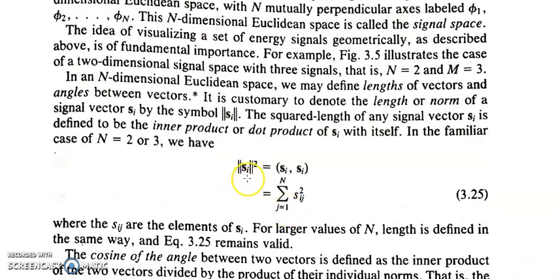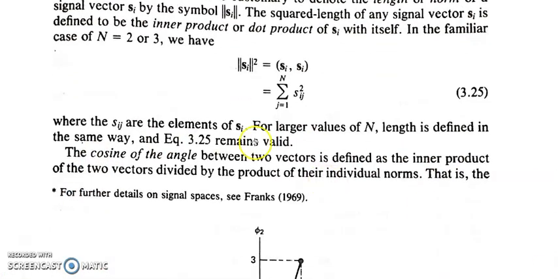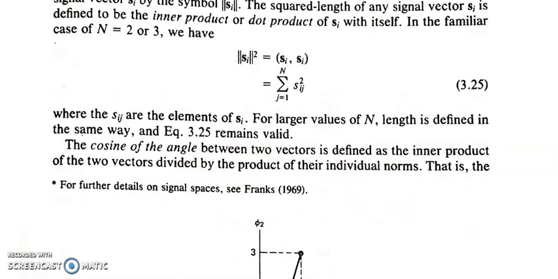If I write the norm of S_i squared, it can be written as the inner product of S_i with S_i, which is the sum over j from 1 to n of s_ij squared, where s_ij are the elements of S_i. For larger values of n, length is defined in the same way. Then the cosine of the angle between two vectors is defined as the inner product of the two vectors divided by the product of their individual norms. So first you have to find the inner product of the two signal vectors, and then divide it by the product of the individual norms.